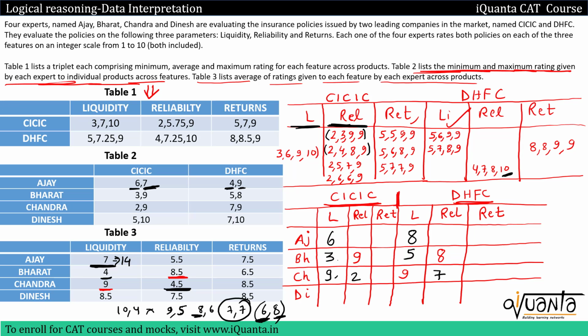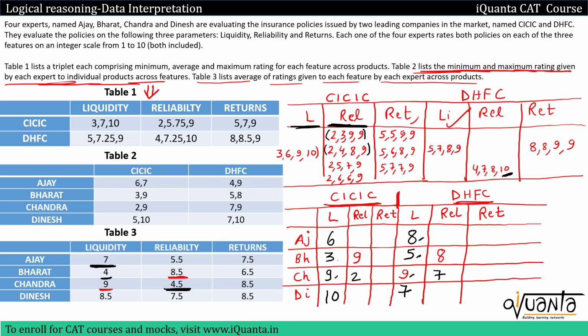So as soon as I do this, if I check the pair above, I have 3 6 9 10. I have already filled 3 6 9 in the table below. This should be 10. And if I talk about the liquidity column over here, I already have 8 5 9 filled. So one pair of liquidity should have 8 5 9. This is the only pair, 5 7 8 9. So we'll remove this one. I'll be writing down 7 over here. So I hope this much is clear.